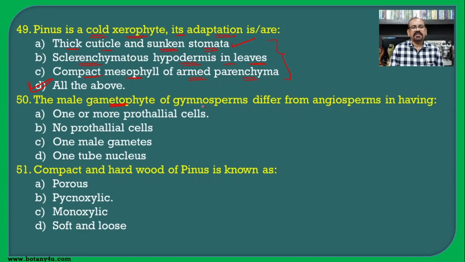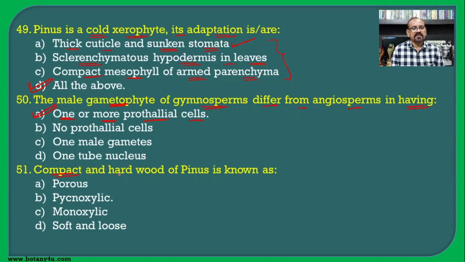The male gametophyte of gymnosperms differs from angiosperms in having? Earlier we have seen: no prothallial cell in the angiosperm, a single prothallial cell in the Cycadales, 2 prothallial cells in the Coniferales, and 3 prothallial cells in the Gnetales. So, one or many prothallial cells is the difference between gymnosperms and angiosperms with respect to the male gametophyte, and hence A is the correct answer for this question.